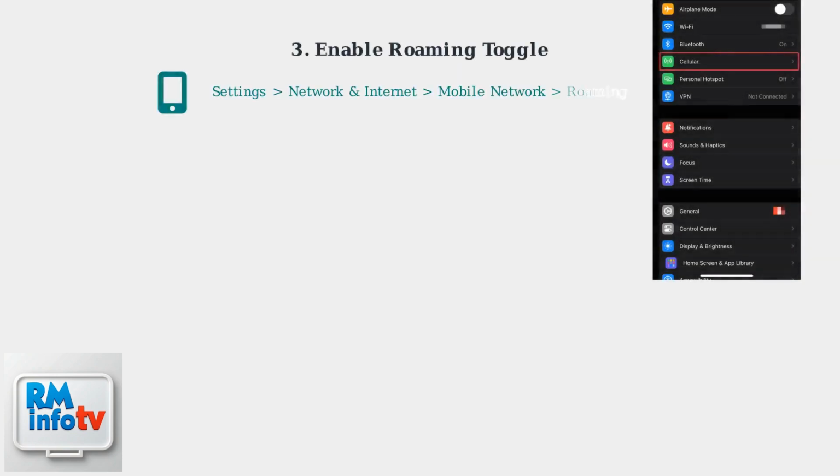Enable roaming in your phone's settings, usually under Network and Internet, Mobile Network, then Roaming. Ensure your phone isn't locked to another carrier. If it is, contact your previous carrier to unlock it.